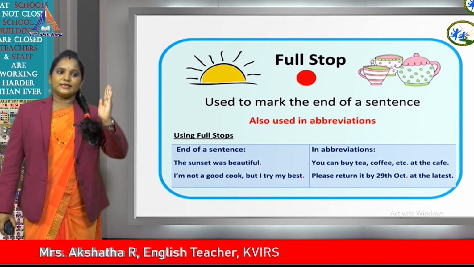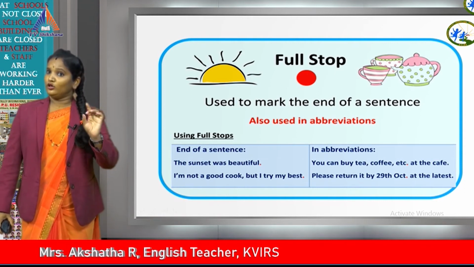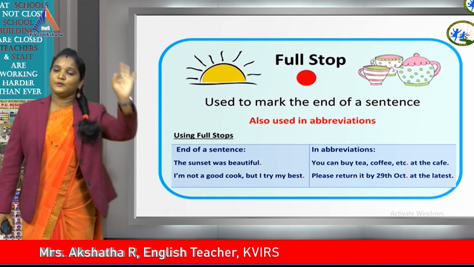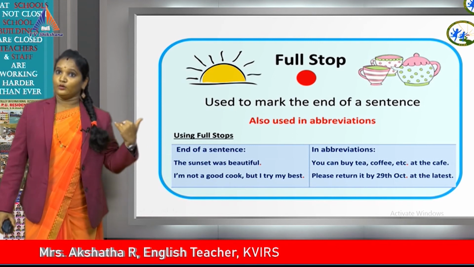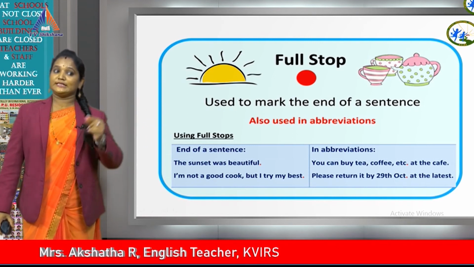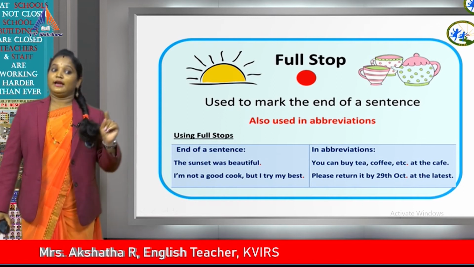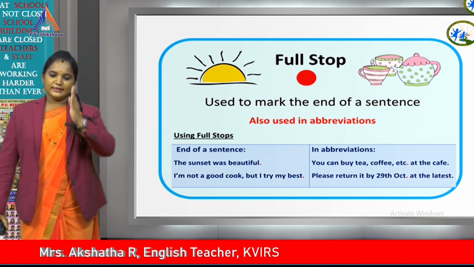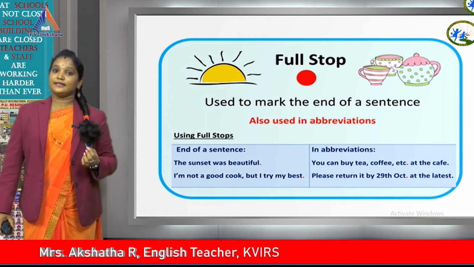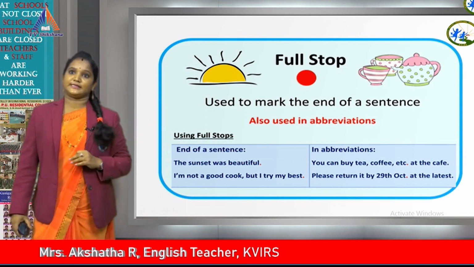For example, the sunset was beautiful. Here, you don't only observe that full stop, I want you to observe even the capital letter, because I have already done that concept, capital letter, just now. You can see the sentence is beginning with the capital letter T and ending with the full stop, because it is the end of the sentence. The sentence is finished.